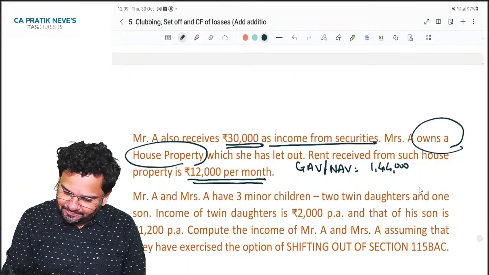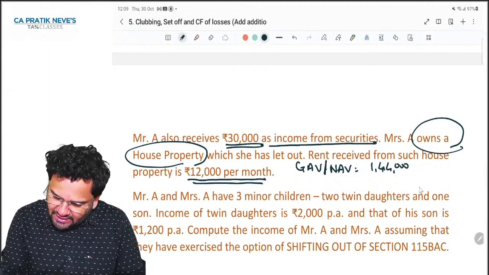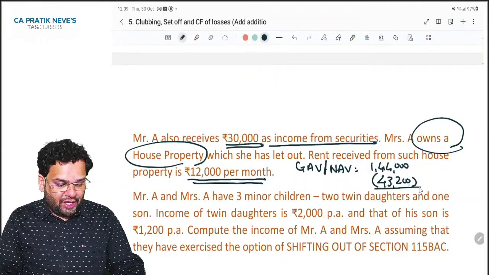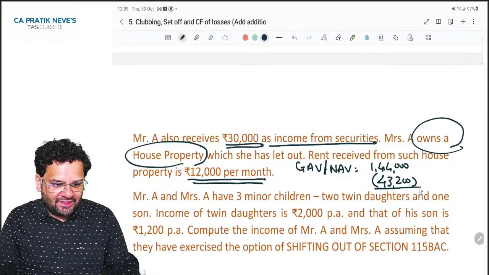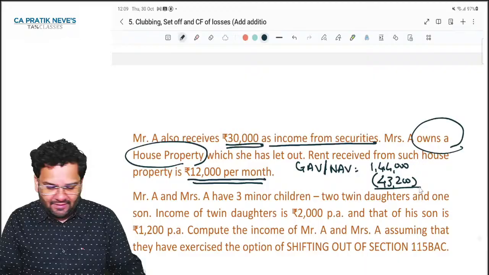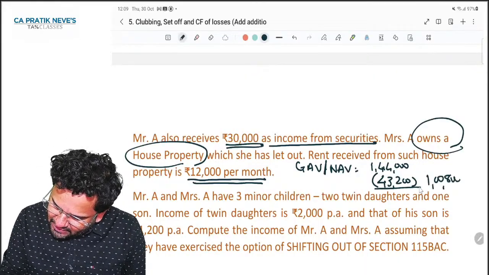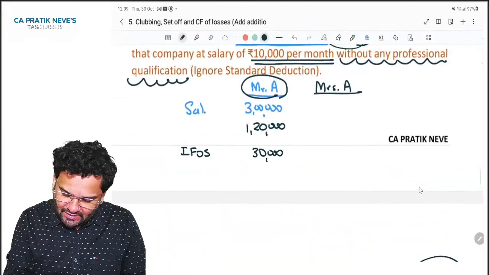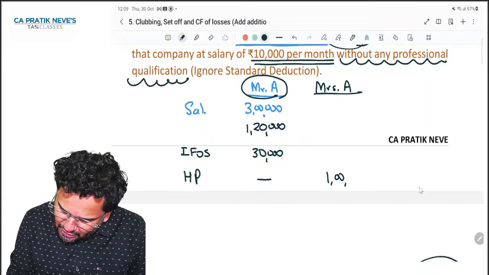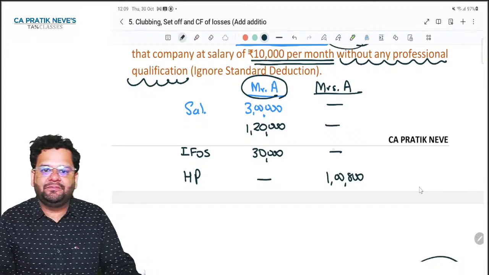What is that? 1,44,000 into 30%, 43,200. So can you tell me what is final income of our Mrs. A? Isn't it 1,08,000? So 1,08,000 friends is HP income of Mrs. A. Do you agree with me?